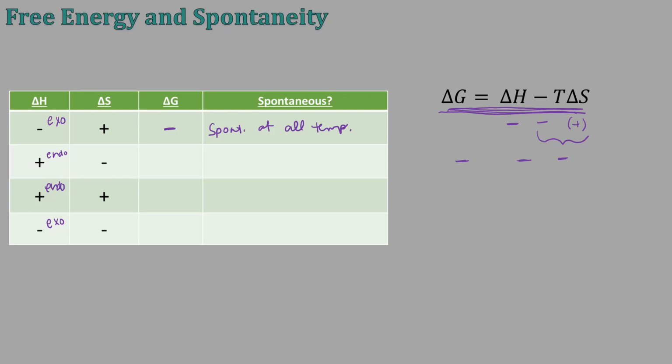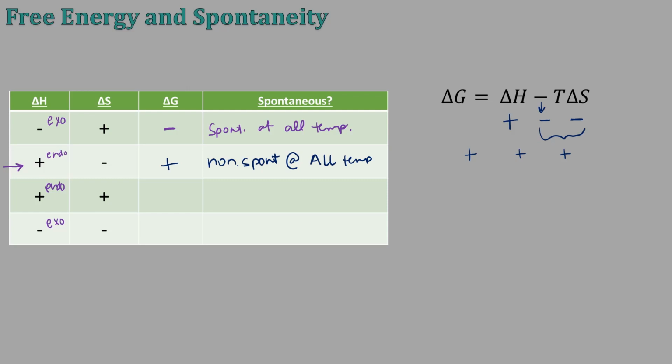All right, so then if I look at the next set of conditions where it's the opposite of that, if my delta H is positive and my delta S is negative this time, I have this negative here times a negative, which gives me a positive value plus a positive, so this would be a positive delta G, and that would mean that it's non-spontaneous at all temperatures, so it could never be spontaneous the way that it's written. Now the reverse reaction would be spontaneous, but this reaction would not, because if we reverse the reaction, the sign changes, and so the reverse reaction would be spontaneous, but the forward reaction would not be.